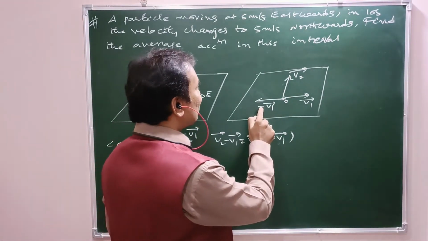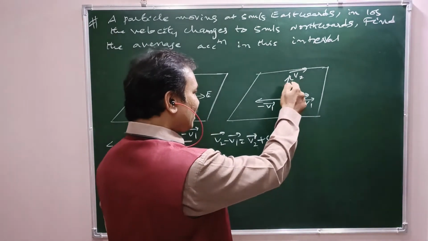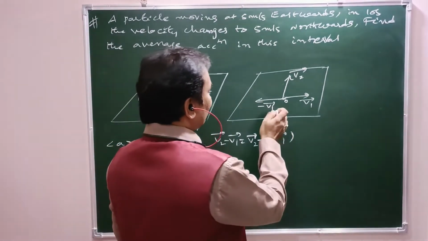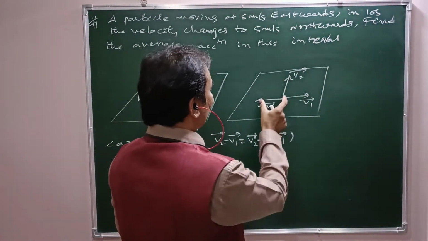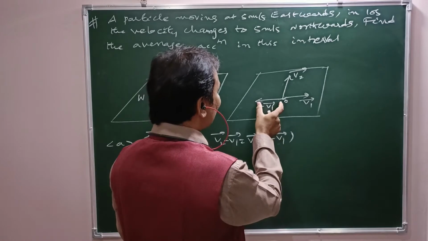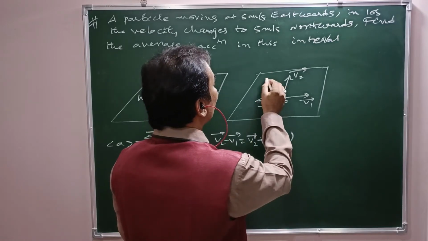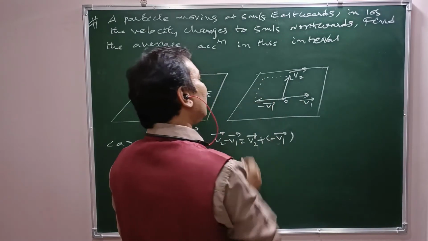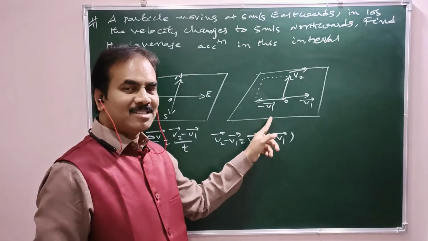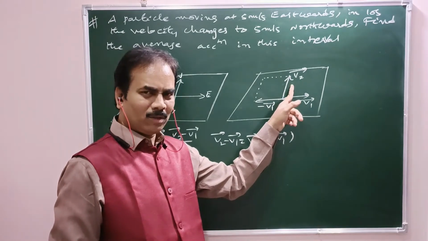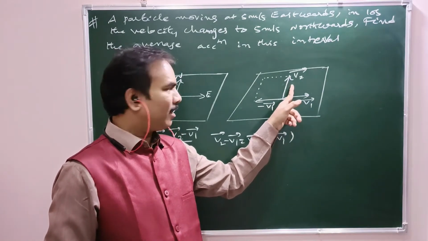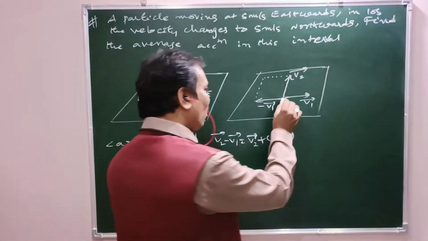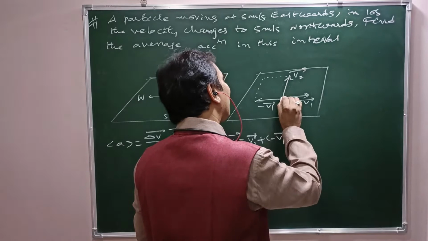See, this is minus v1 bar, this is v2 bar. Now these two are parent vectors for the time being. Close the parallelogram such that one side is parallel to minus v1 bar and one side parallel to v2 bar. These two vectors are adjacent sides of the parallelogram, both in magnitude and direction. Then a diagonal drawn from the same common point is the resultant.